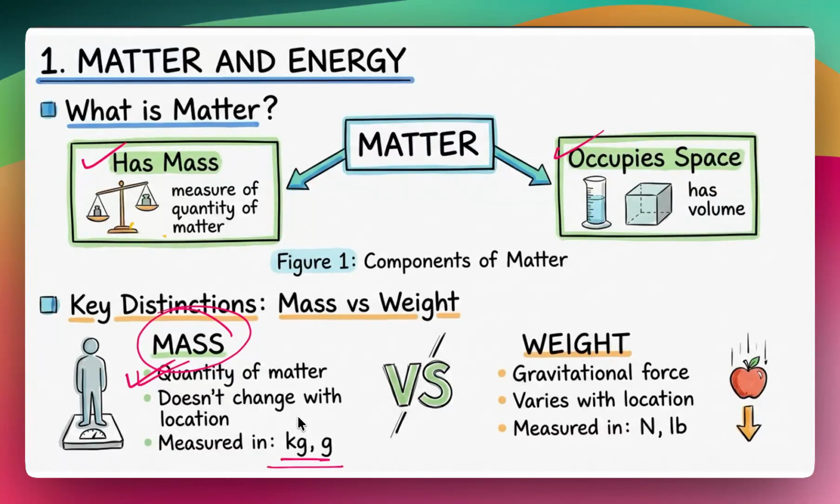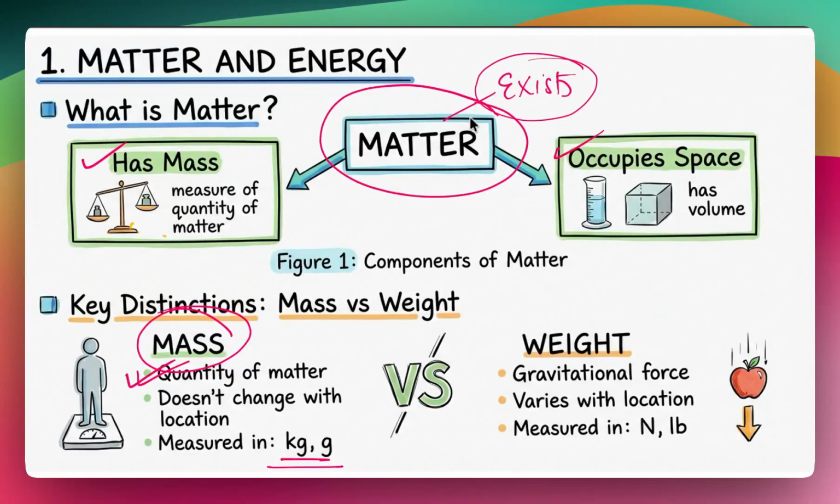Okay, so matter is a very simple thing, right? It has mass and occupies space, and everything you know of or something which exists in this world, right? Anything which exists in this world or universe, for that matter, has matter, right? So, for example, the sun and all the planets, stars, and everything has matter inside it, right?